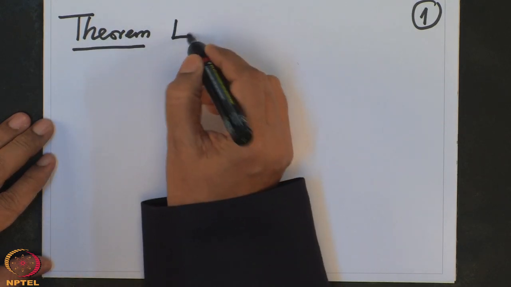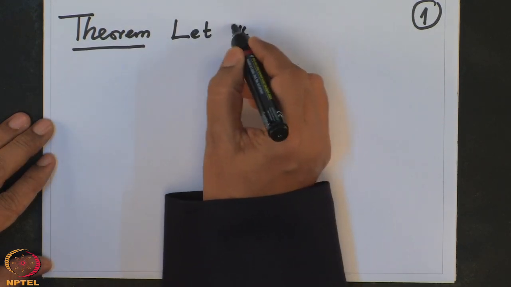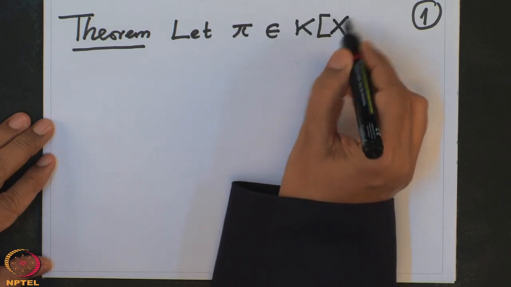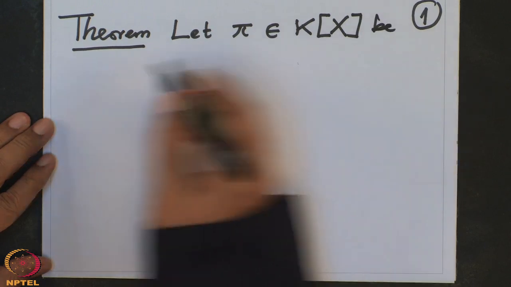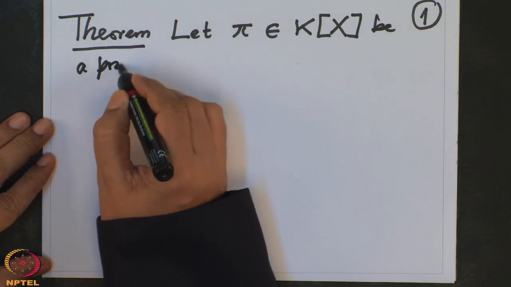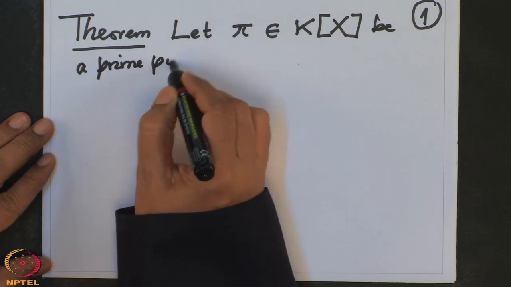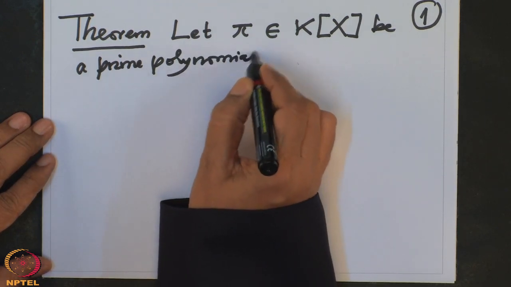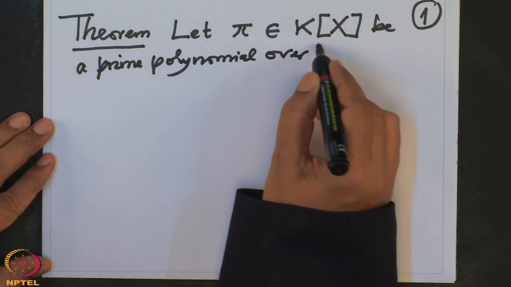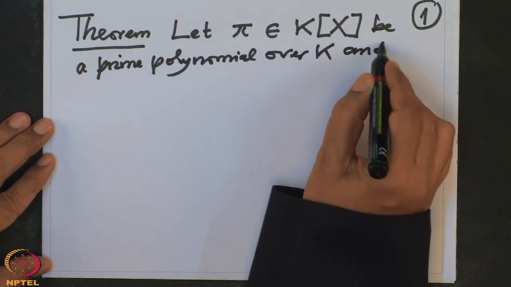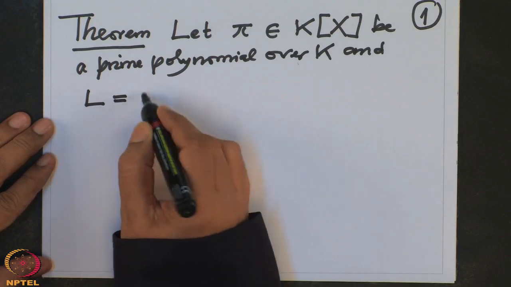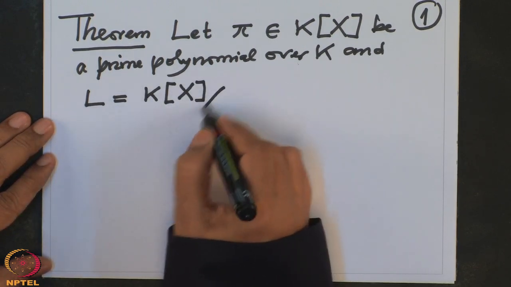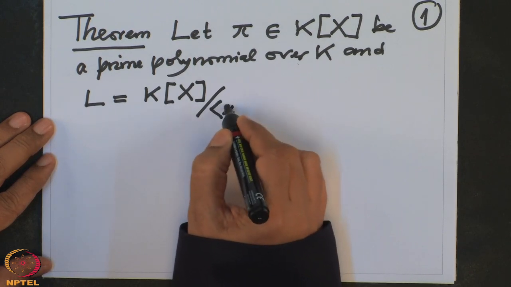So let pi be a prime polynomial over K, and L equal to K[X] mod the ideal generated by pi.